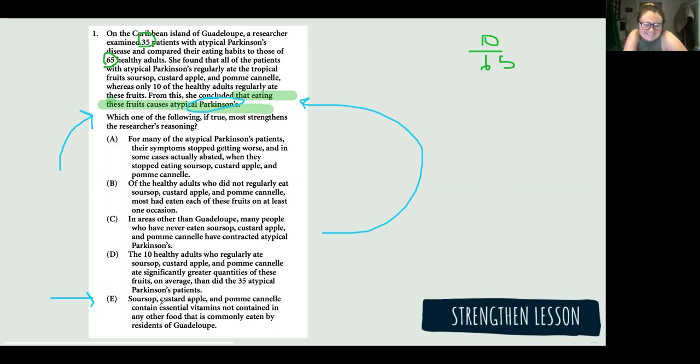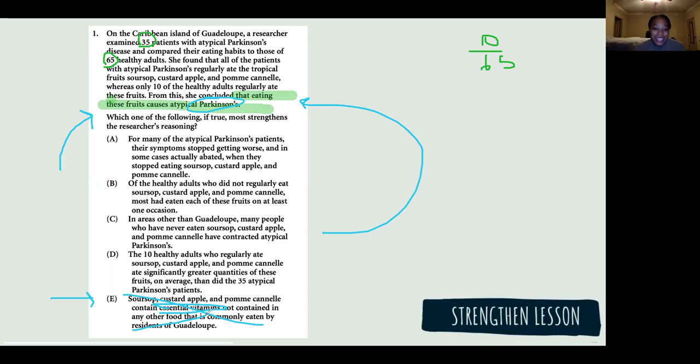Good. So it's talking about essential vitamins not contained in any other food commonly eaten by residents of Guadalupe, but that has nothing to do with the conclusion, because we're concluding that eating these fruits causes atypical Parkinson's disease. So we don't care about these. Cool, they have essential vitamins. That doesn't mean that they have these good things and there's not this other thing that's bad. Excellent, great job.